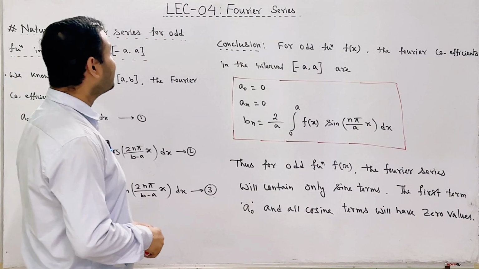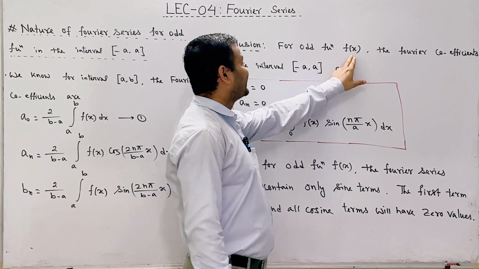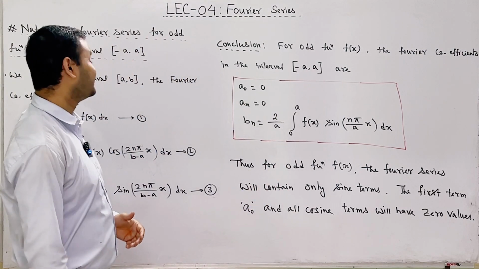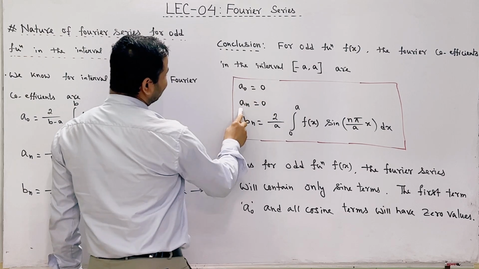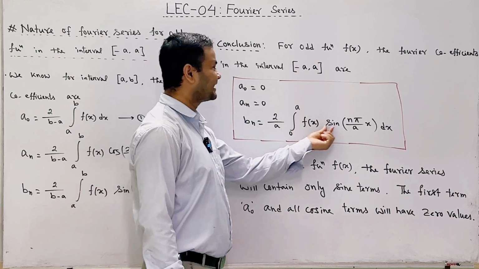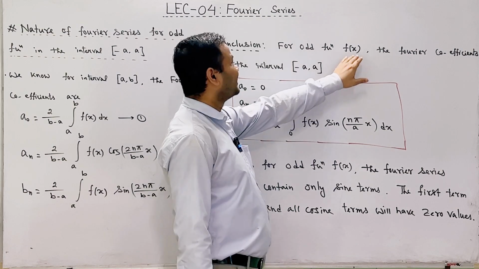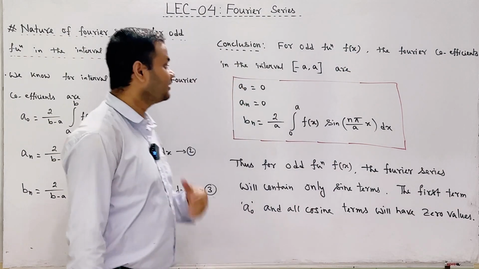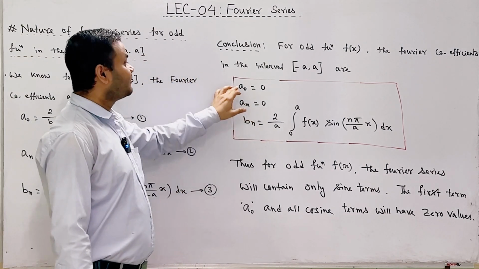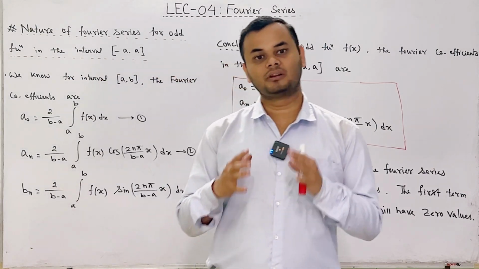Okay. Now the conclusion part. Students, when the non-sinusoidal function f of x is odd function and it is defined in the interval minus a to plus a, then Fourier coefficients are like this: a naught equal to 0, a n equal to 0 and b n is equal to 2 by a integration 0 to a f of x sine n pi by a into x dx. From this we can say that when we expand this odd function f of x in the Fourier series, then the Fourier series will contain only sine terms. All the cosine terms and first term will have 0 values. So this is all about today's video and I hope that you have learned a lot from this video.